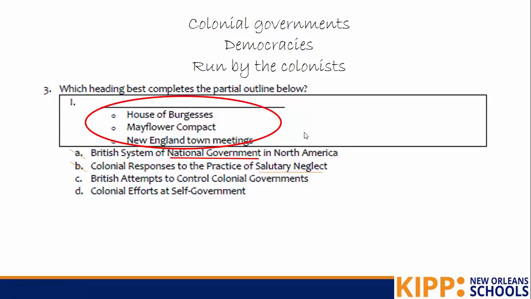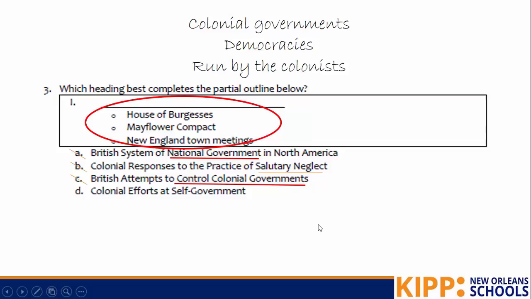C says the British attempts to control colonial governments. And so what we're noticing here is it says control colonial governments. Yesterday we learned all about the democracies and the way that the colonies were self-governed. And so it doesn't make sense that the British were trying to control the governments. The British kind of left the American governments to do what they pleased. So that is wrong, especially when we know that the Mayflower Compact was self-rule.